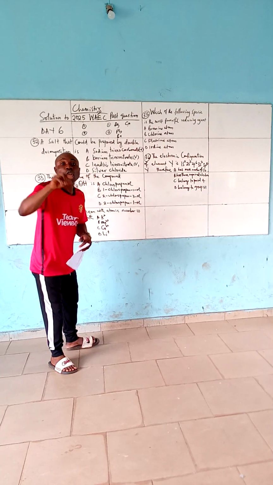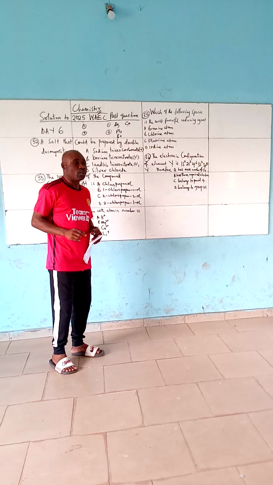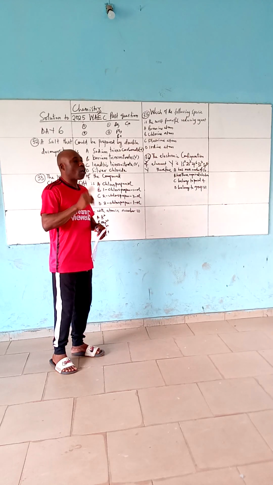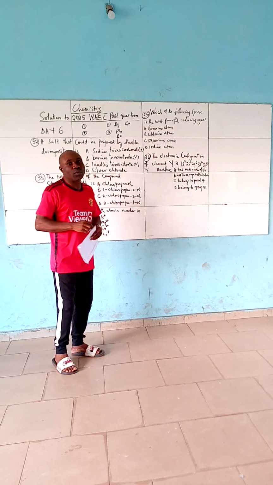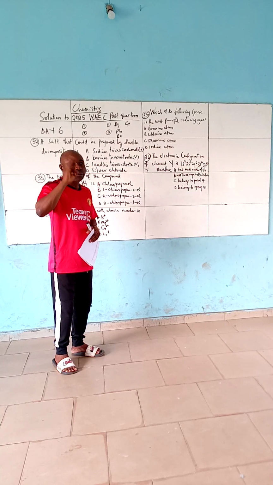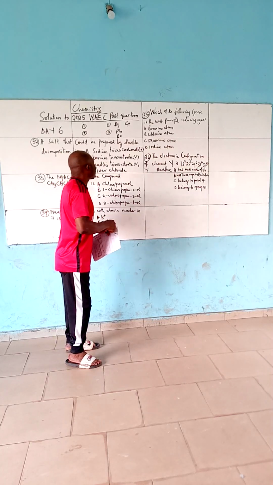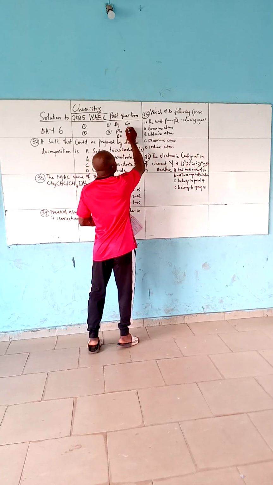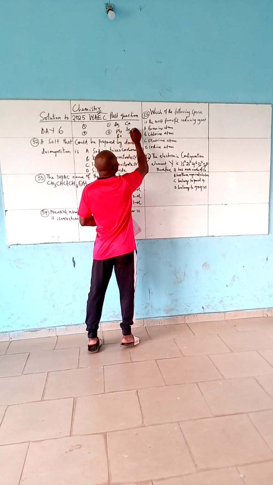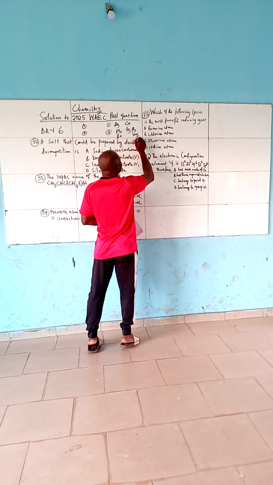Then all chlorides are soluble in water, except that of Ag, Pb, Hg.